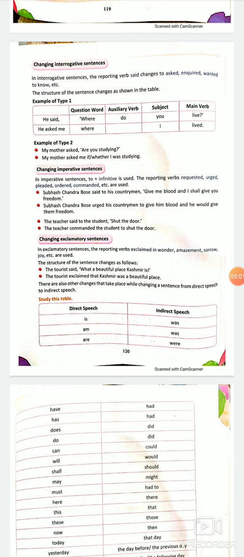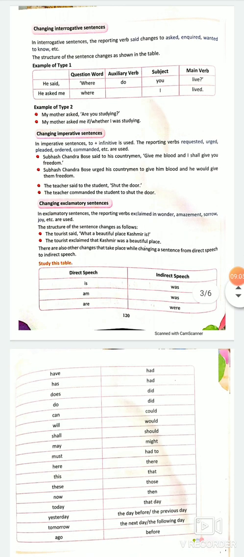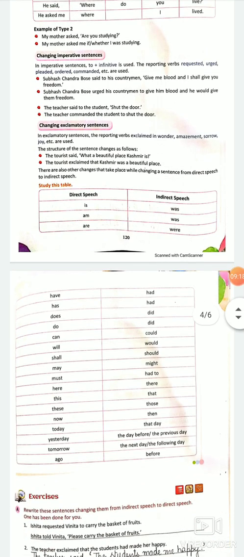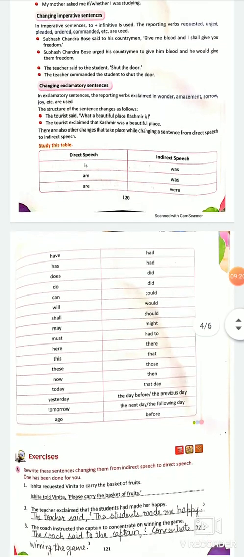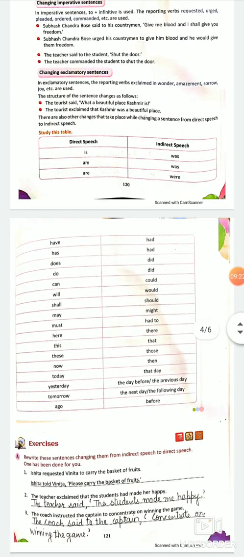See, Subhash Chandra Bose said to his countrymen, "Give me blood and I shall give you freedom." Instead of writing said to his countrymen that, we can write urged his countrymen. Urged means उन्होंने जोर दिया to give him blood and he would give them freedom. The teacher said to the student, "Shut the door."